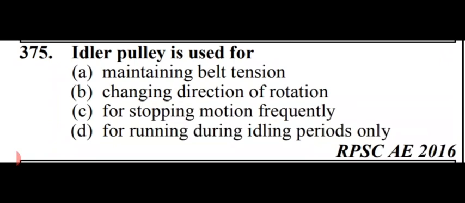Our next question is idler pulley is used for. Options are maintaining belt tension, changing direction of rotation, for stopping motion frequently, for running during idling period only. So in this case, the idler pulley is used for maintaining belt tensions. That is option number A, maintaining belt tension.